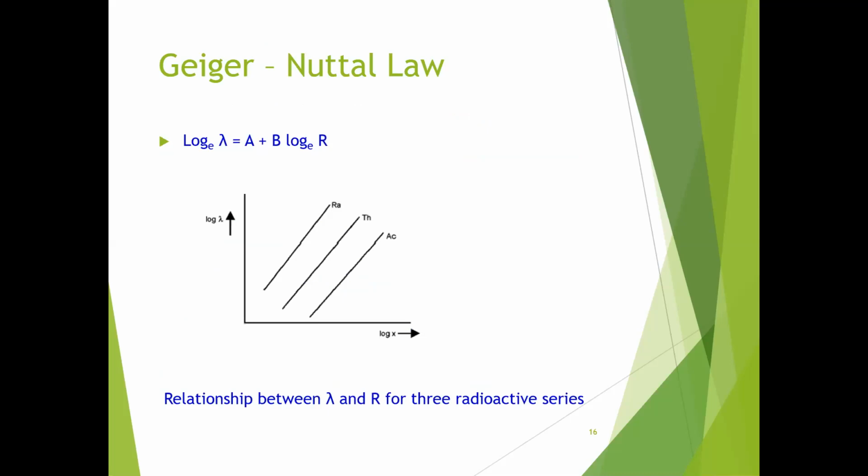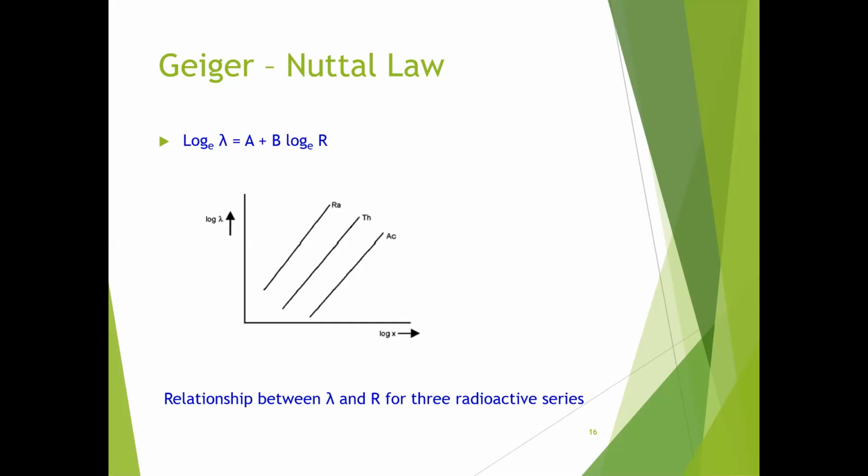Geiger and Nuttall measured the range of alpha particles emitted by radioactive elements and found that there exists a relation between the range and the decay constant: log lambda equals A plus B log R, where lambda is the disintegration constant and A and B are constants.